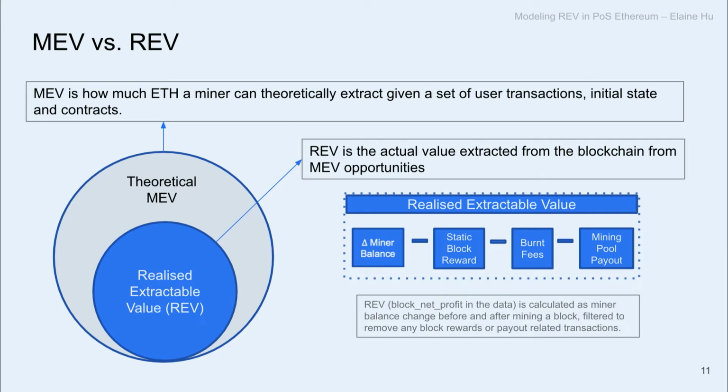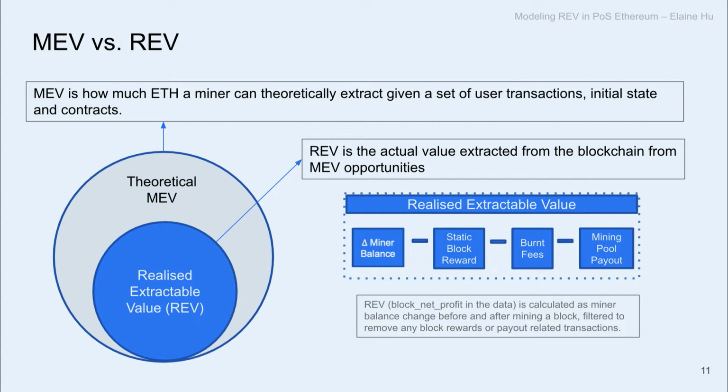So we have to accept the fact that there is a gap between what's theoretical and what can be collected, and we have to do our best to collect the data, which is the realized extractable value. So in the following analysis, I'm referring to MEV as the REV, which is the actual value extracted from the blockchain. So how do we get the data for the REV?